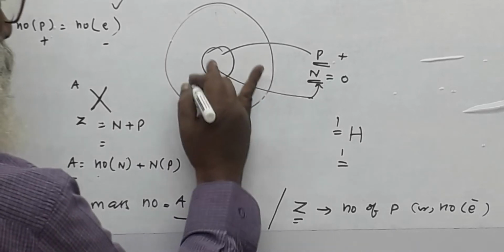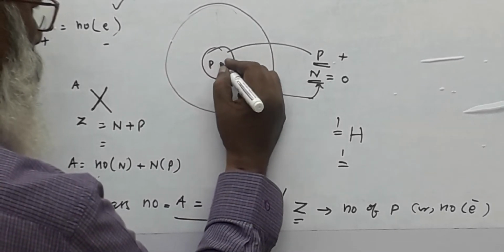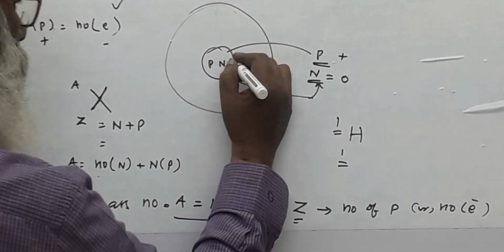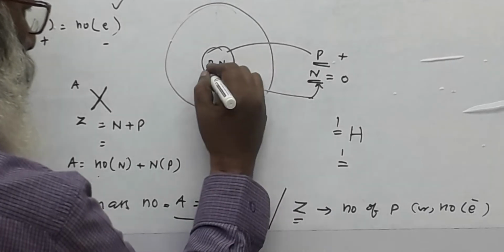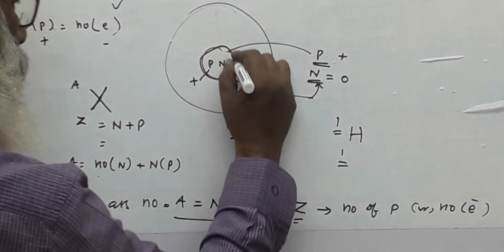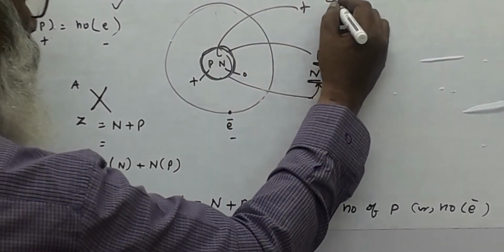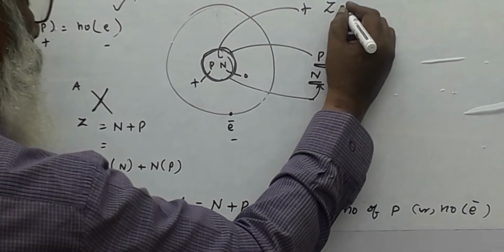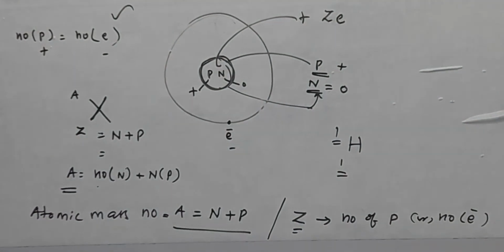Inside the nucleus, there are protons and there are neutrons. Here, the charge of the neutron is equal to 0 and the proton is positive. So the total nucleus is considered to be positive and it is called Ze, that is Z into e.